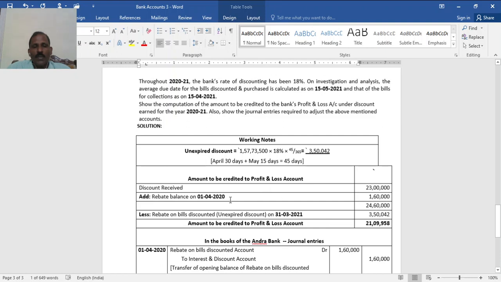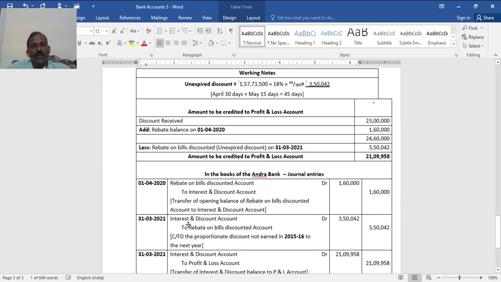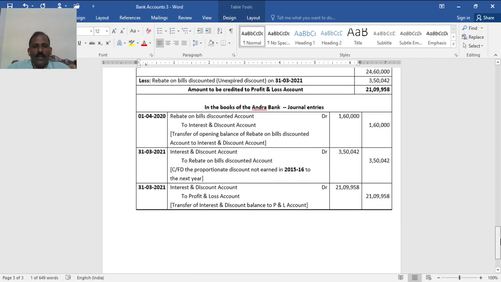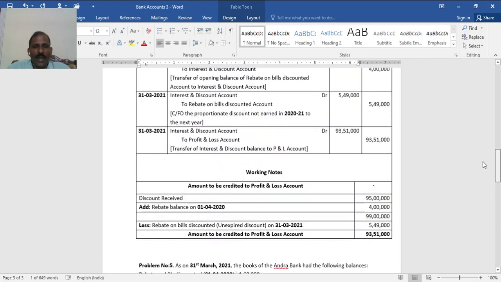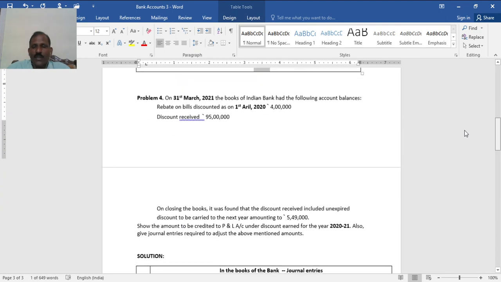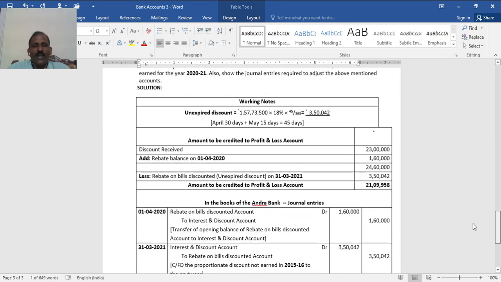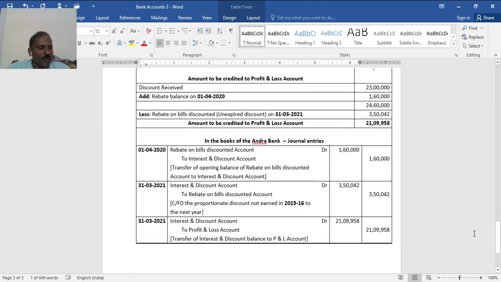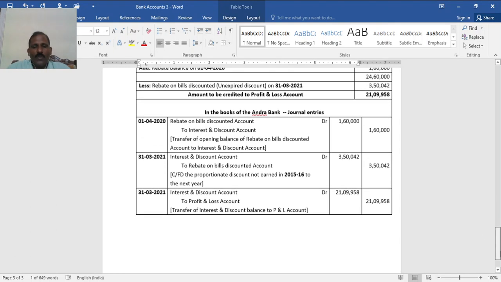So the amount to be credited to profit and loss account: discount received 23 lakh, add opening, less closing. So the net amount will be 21,09,959. Entries now: rebate to interest, that's the opening; then interest to rebate, the closing; then interest to profit and loss account, the balance to be transferred. If you want, you can pass one more entry: cash account to bills discounted and purchased account, for 1,57,000, but that is not actually required. So 3 entries: opening rebate adjustment, closing rebate adjustment, and the final balance to be transferred to profit and loss account.